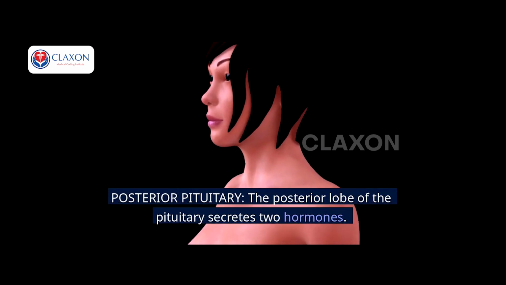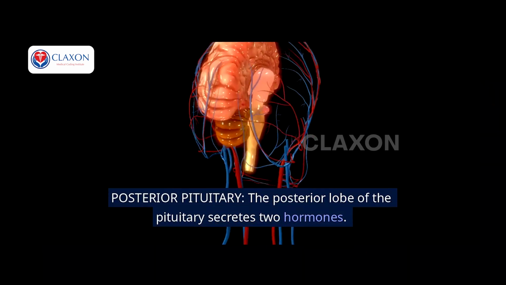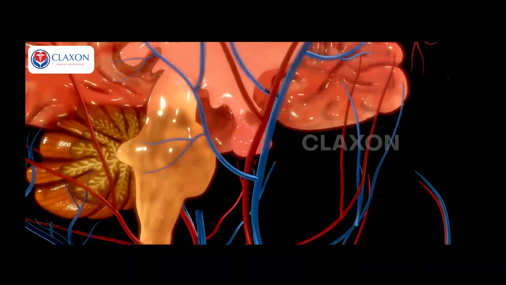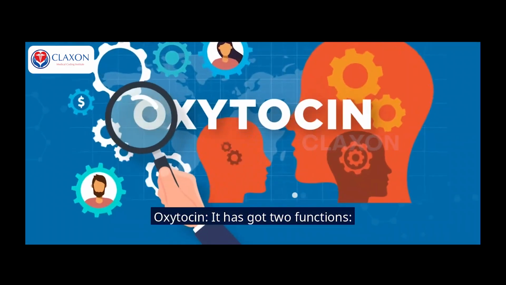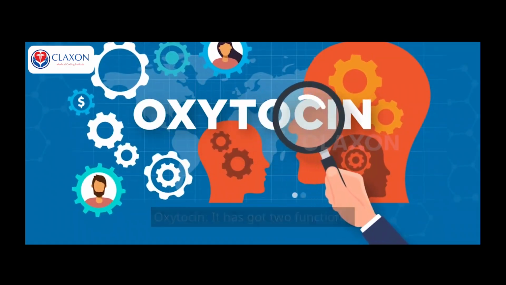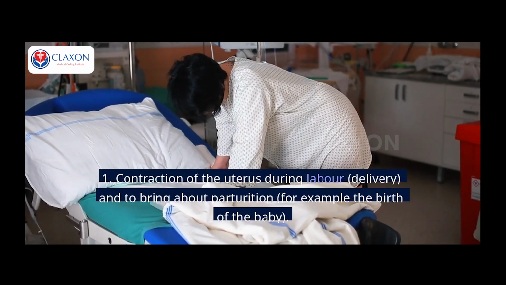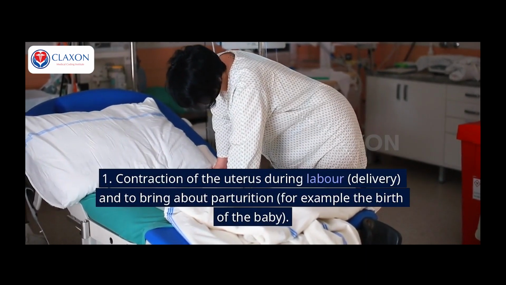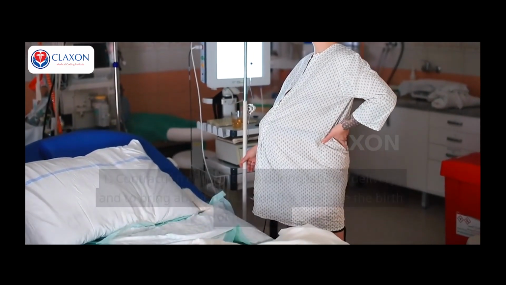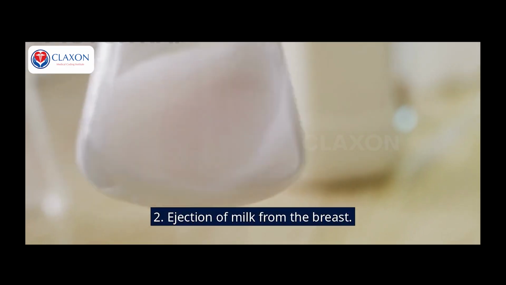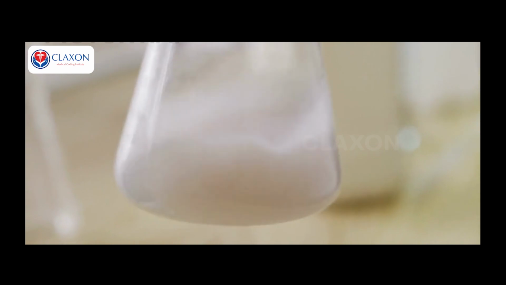Posterior pituitary. The posterior lobe of the pituitary secretes two hormones. They are oxytocin and vasopressin. Oxytocin has two functions. 1. Contraction of the uterus during labor and delivery, to bring about parturition, for example the birth of the baby. 2. Ejection of milk from the breast.